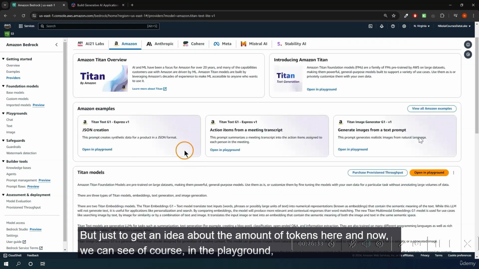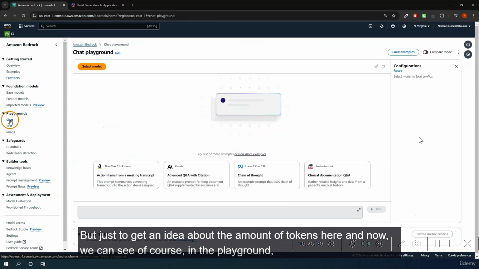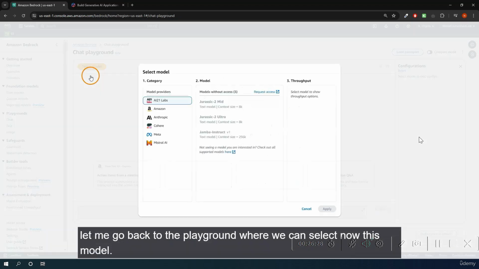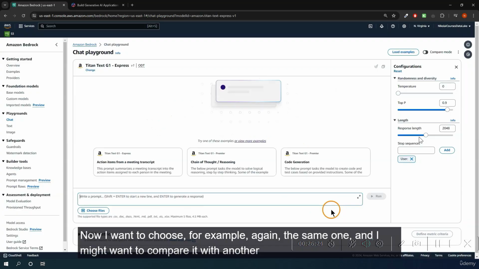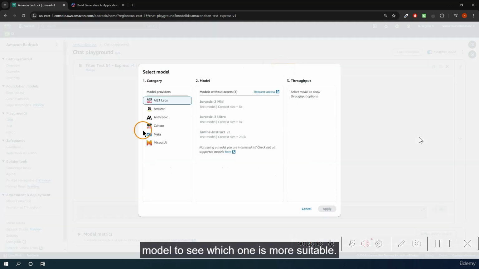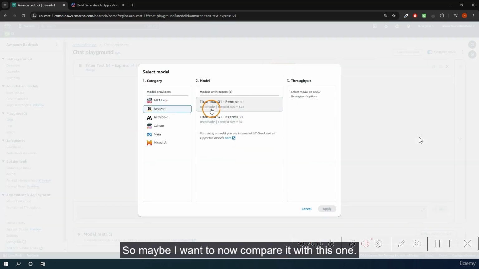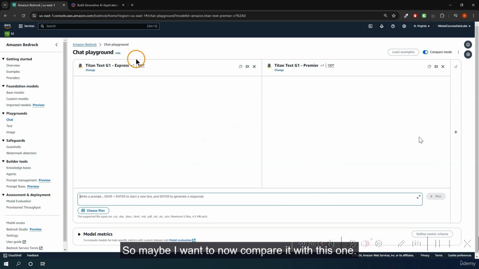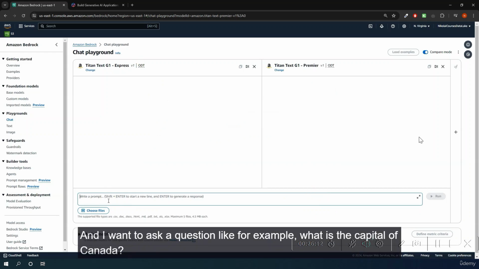And now we can see, of course, in the playground, let me go back to the playground, where we can now select this model. Now I want to choose, for example, again, the same one, and I might want to compare it with another model to see which one is more suitable. So maybe I want to now compare it with this one, and I want to ask a question like, for example, what is the capital of Canada?